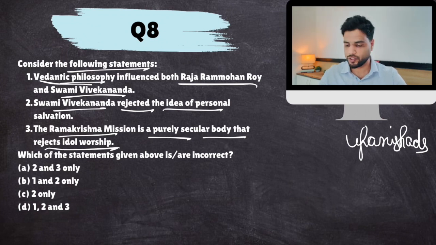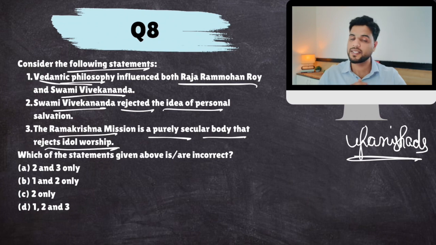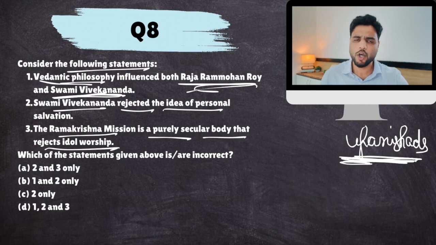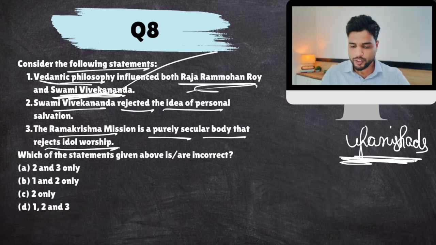Brahmanas, Aranyakas, Upanishads. Now, Raja Ram Mohan Roy basically wanted to reform Hindu society, and he said Upanishads are pretty acceptable. They don't contain any social evils, and it takes Hindu philosophy to its highest level. So he was really inspired by Upanishads. And same goes for Swami Vivekananda also. Vedantic philosophy is all about Upanishads, and Swami Vivekananda and Ramakrishna Paramhans were proponents of Vedantic philosophy. So this is correct.